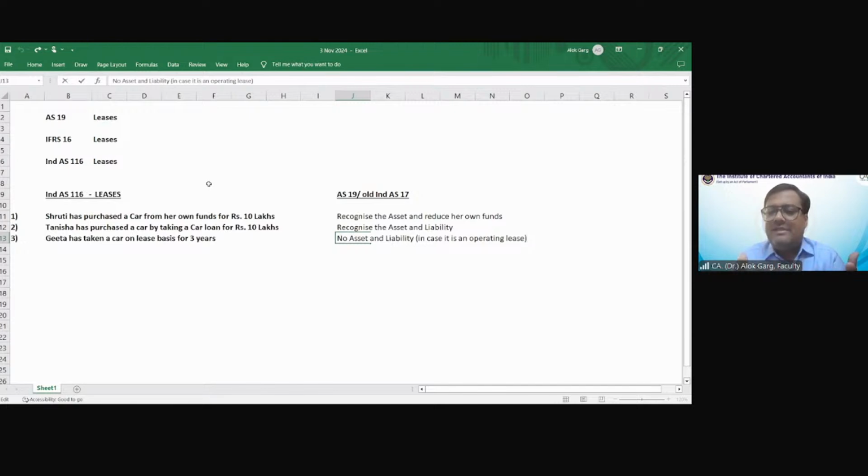So operating lease, we all understand. Finance lease, if the lease is for the major part of the economic life of the asset, it is called a finance lease. In finance lease, in our old standard, we used to recognize the finance lease asset and the finance lease liability. But in operating lease, we do not recognize the asset and liability. So what is going to be recognized? Lease rent expense to be recognized in P&L.